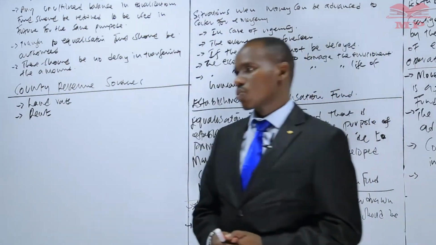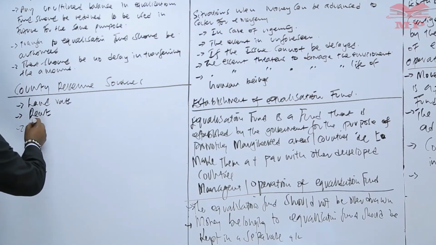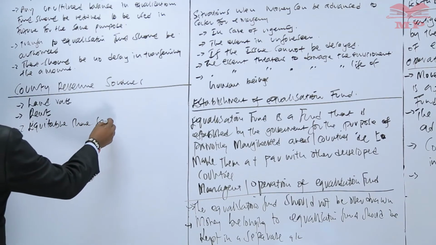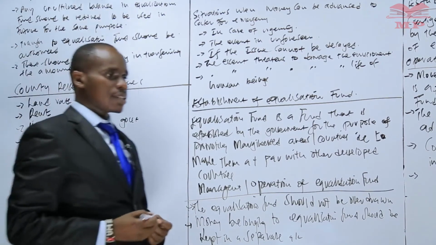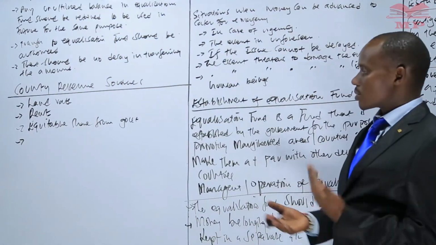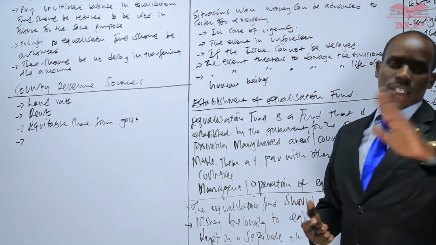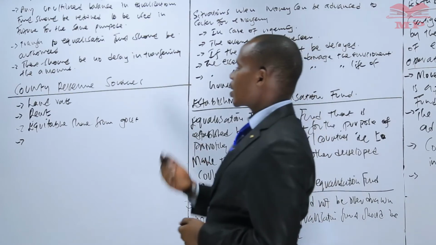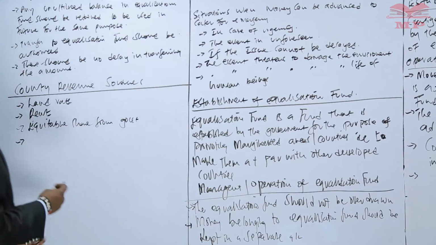The other source of revenue to our government is the equitable share from the government. All county governments must get a certain proportion of share from the national government, because when the national government raises money, part of it is shared among the county governments. So that share that we get from the national government also acts as a source of revenue. The other source of revenue is fees.